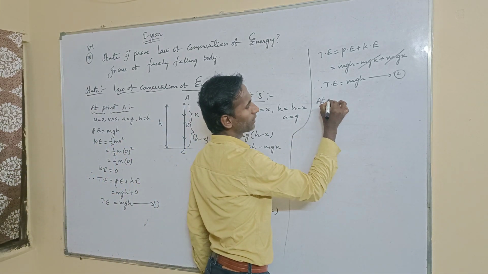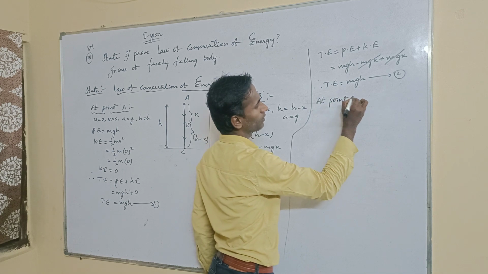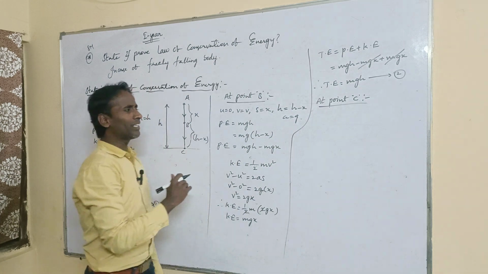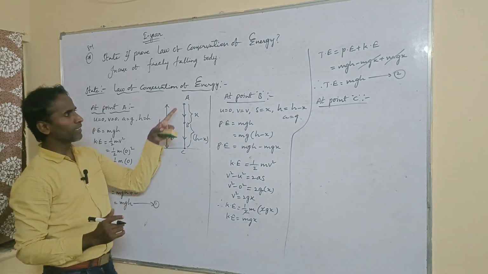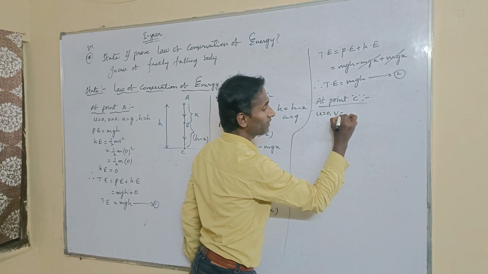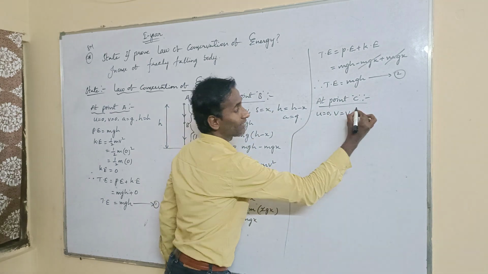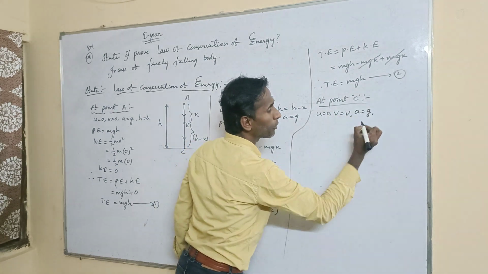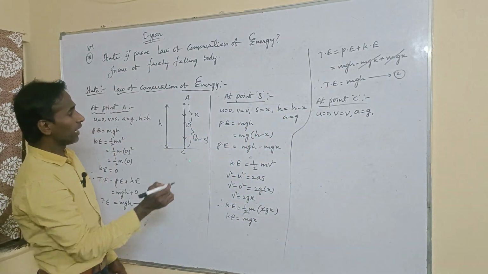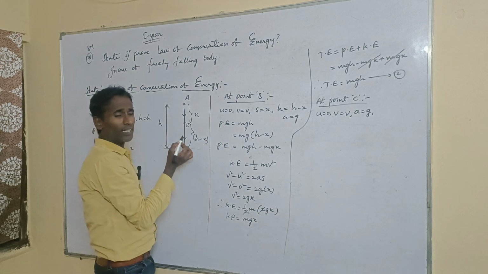Now we are going to find at point C. What will it behave like here? Initial velocity 0, final velocity is present, acceleration a is also g, because the body will move downward only, both in the same direction. And now what is the height here?